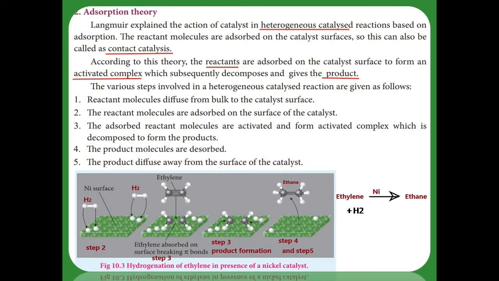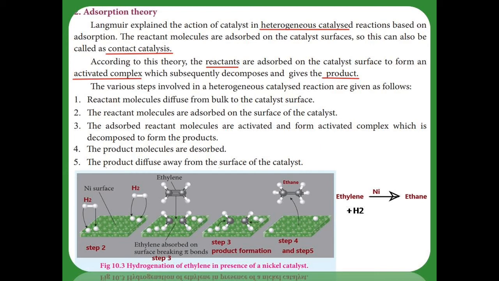Now you see the example for this adsorption theory. Ethylene is one of the reactants and hydrogen is another reactant. What is the catalyst here? Nickel is the catalyst, and it produces ethane as a product. Now see the picture. The first picture shows the first two steps. The first step is the reactant molecule diffuses from the bulk to the catalyst surface.